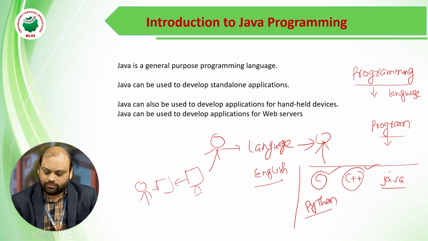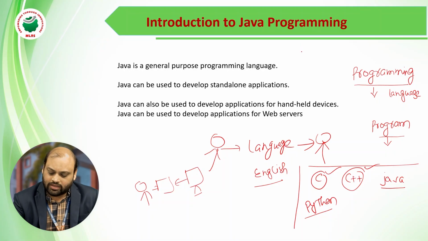By using Java we can develop all kinds of applications: web applications, standalone desktop applications, and also mobile applications.